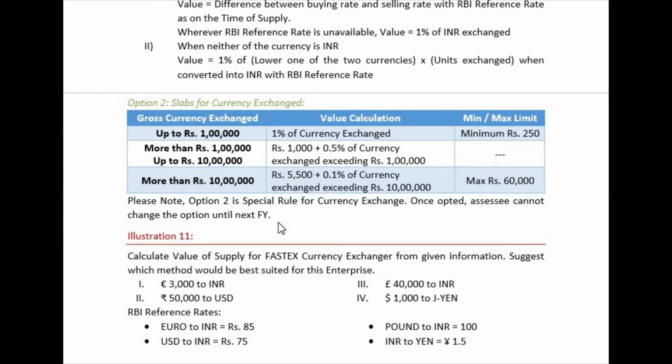For example, if you opt for option 2 in the month of August, immediately in the month of September you cannot go to option 1 again. You will have to wait till that financial year ends. Hope you understood this.